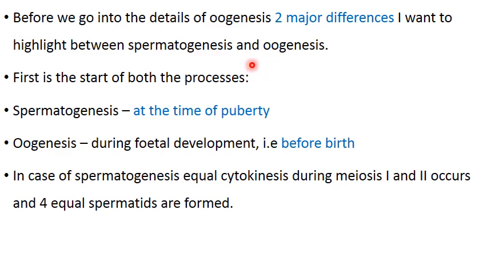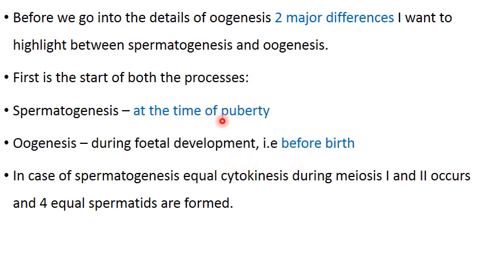So terms are almost the same, but I just want to highlight there are many differences between the process of spermatogenesis and oogenesis, but I want to highlight two major differences. First, when the processes start. In case of spermatogenesis, we have seen it starts at the time of puberty, but in case of oogenesis, it starts during fetal development. That means when the ovaries start forming in the fetus itself, the process of oogenesis starts. That means here it begins before birth.